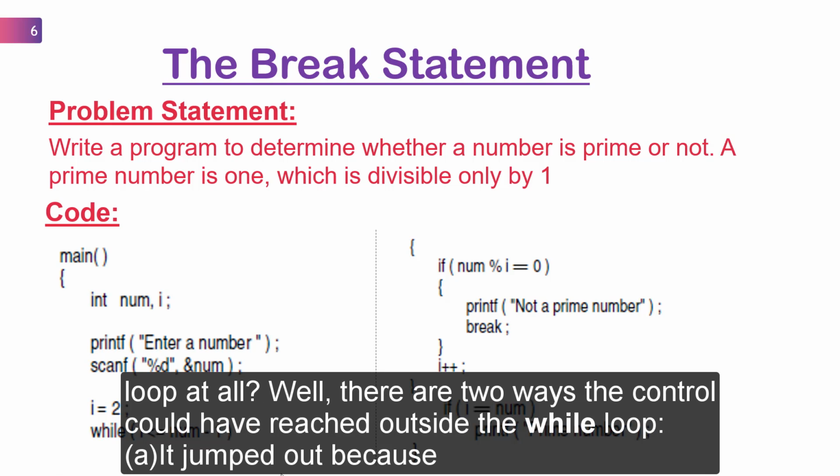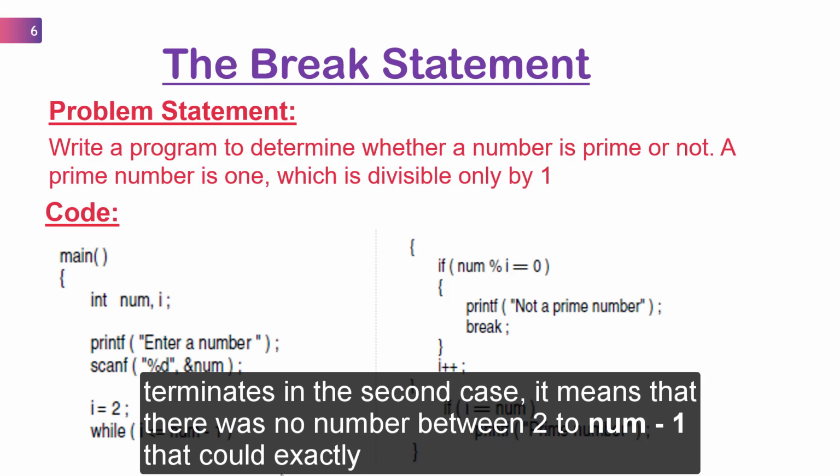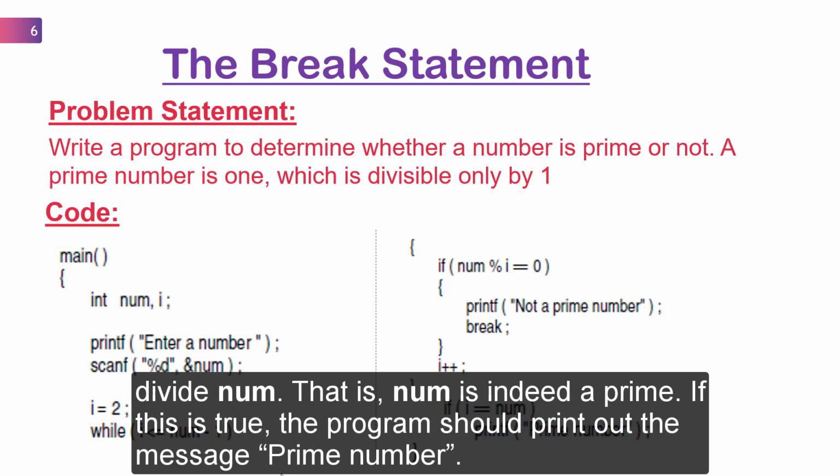Well, there are two ways the control could have reached outside the while loop. It jumped out because the number proved to be not a prime. Or the loop came to an end because the value of i became equal to num. When the loop terminates in the second case, it means that there was no number between 2 and num minus 1 that could exactly divide num. That is, num is indeed a prime. If this is true, the program should print out the message prime number.